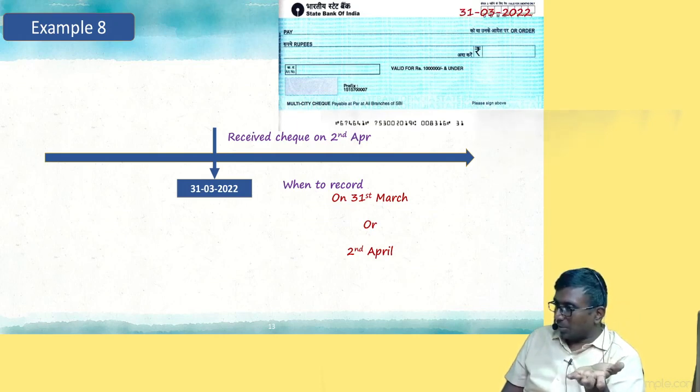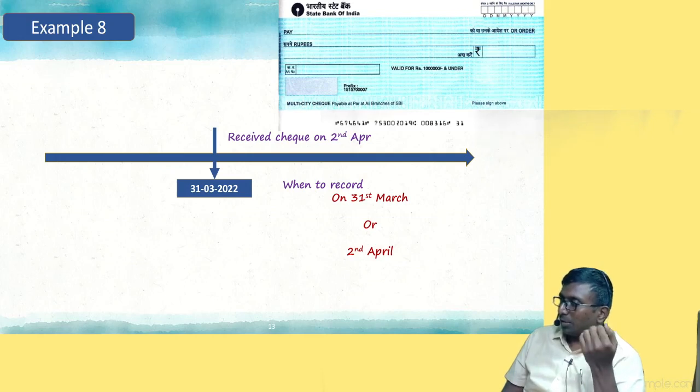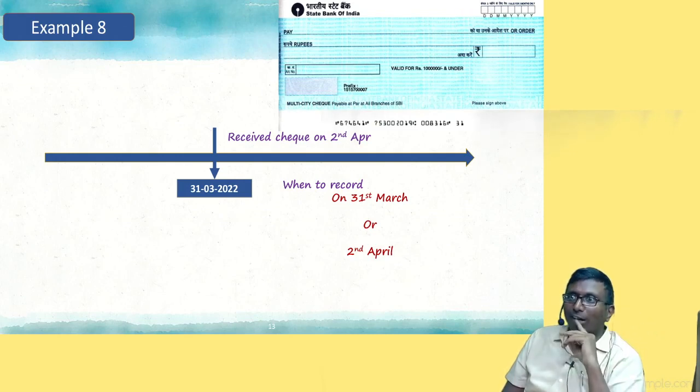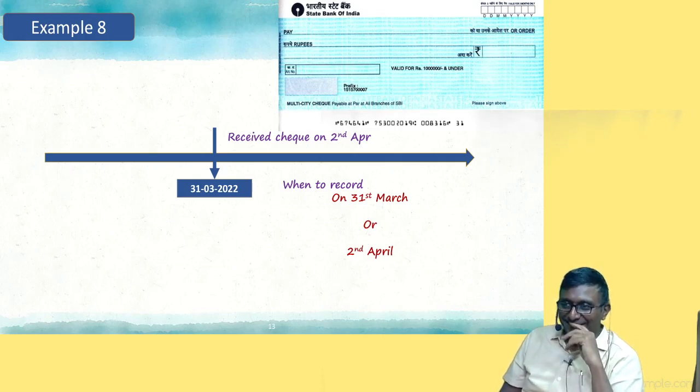Correct. Check in hand, not deposited, still you record. I agree with you. But the piece of paper is not under your control. That is under the control of the postman. And how can you say cash in transit? Cash in transit is only between the branch and head office. That's only between the head office and branch. With an outside party, in transit cannot work.